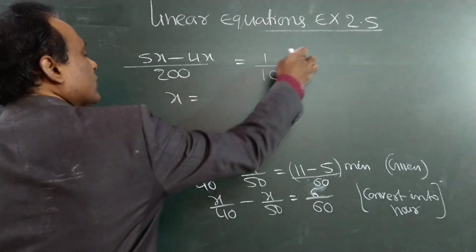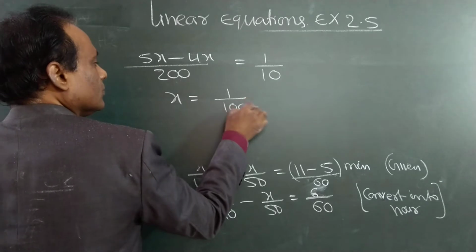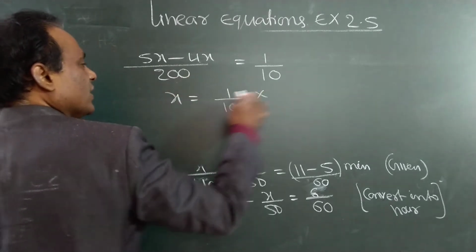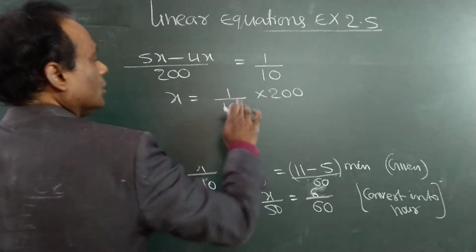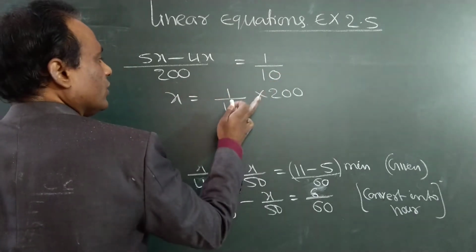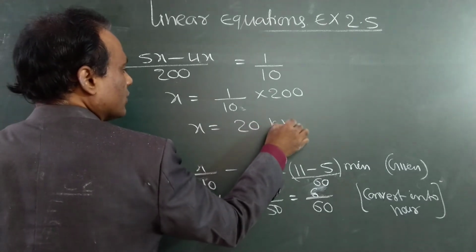Take the 200 to the right side. It is in division, so it will be in multiplication. This 200 will be multiplied. Zero zero cancel. x is equal to 20 kilometers.